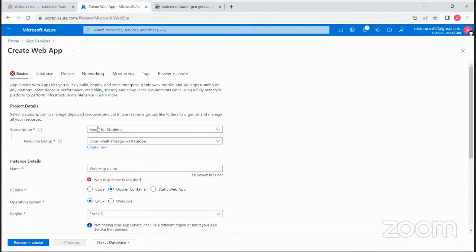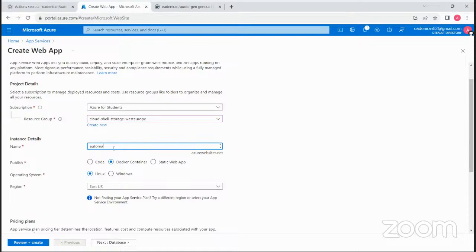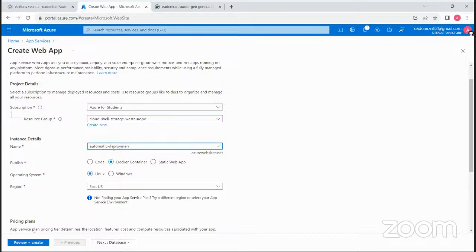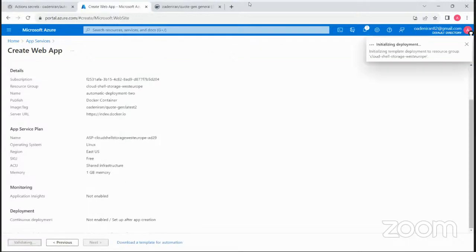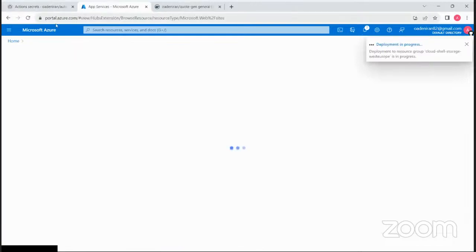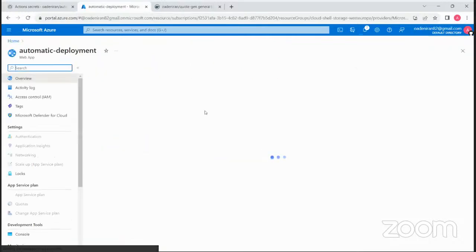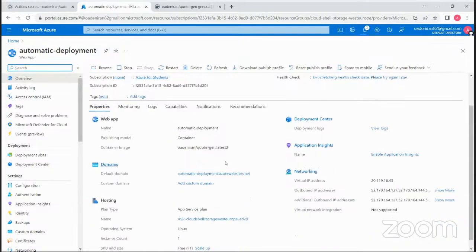Verification failed in the basics. Oh, okay, the name. Let me say automatic deployment two. So let me create this now. And when that is created, let me check the status of the previous one to see what's happening. And this is correct.